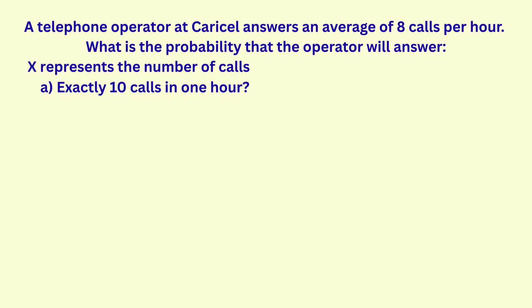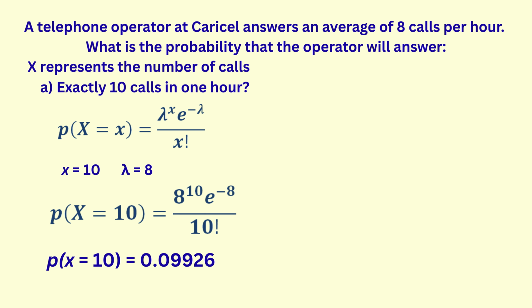Now let's answer the questions beginning with Part A. To calculate probabilities, we use the formula shown here. X is the number of events we want the probability for, so in Part A, we want the probability that x is equal to 10. So we replace x with 10. Lambda is the average number of events, so we replace lambda with 8, since the average number of calls per hour is 8, and Part A is looking at a 1-hour time period. Substitute these values into the formula, and we get 0.099 rounded to 3 decimal places.